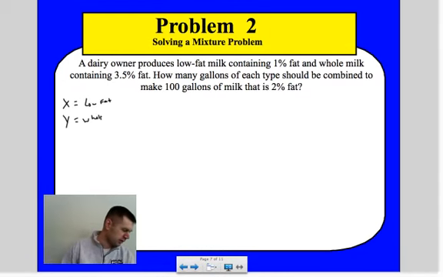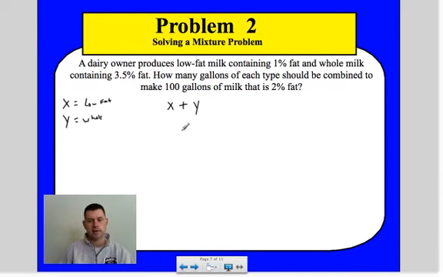That's what we need to represent: how many gallons of each. The first thing is to write the items, and in this case the item is the gallons: 100 gallons between how many gallons of low fat and how many gallons of whole milk. Now the next thing is we have to come up with that second equation for the 2% fat.